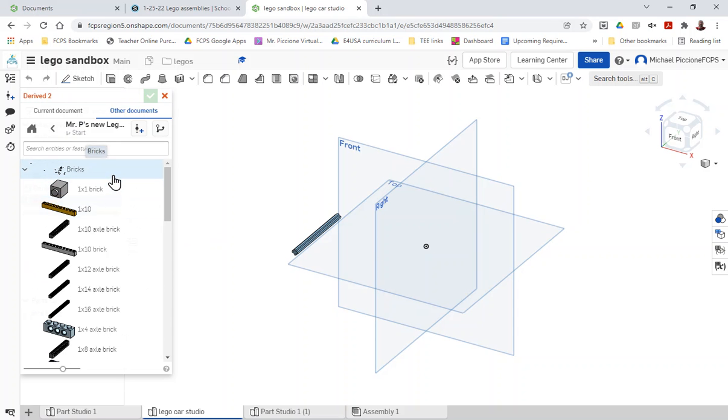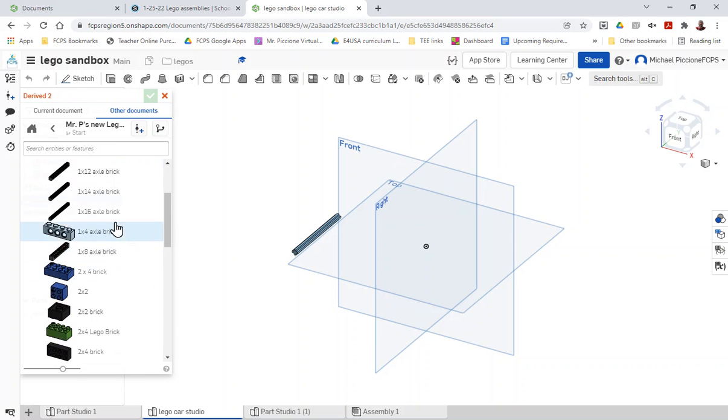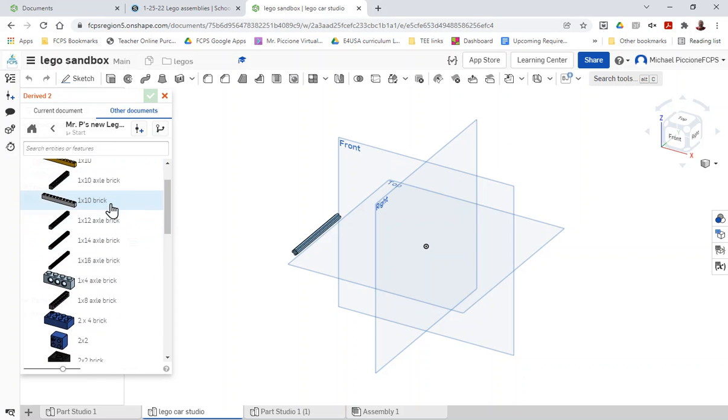You don't want to import all the parts into this because that uses up a lot of memory, so just derive the parts you want to use. If you want to use an item more than once, you only need to derive it once.